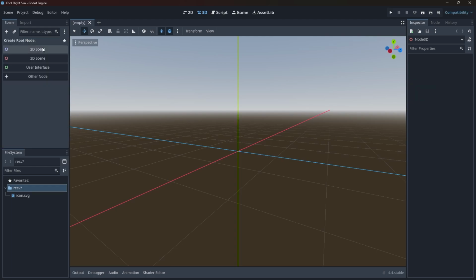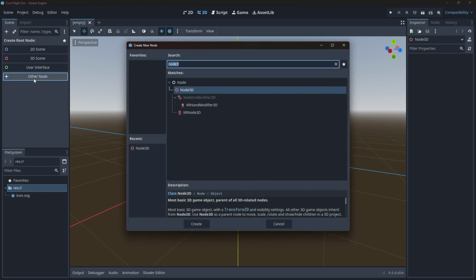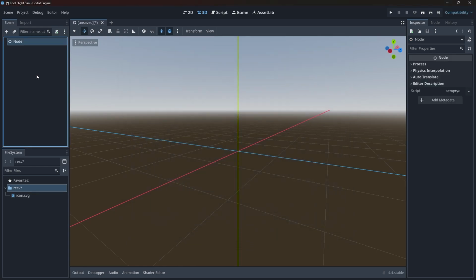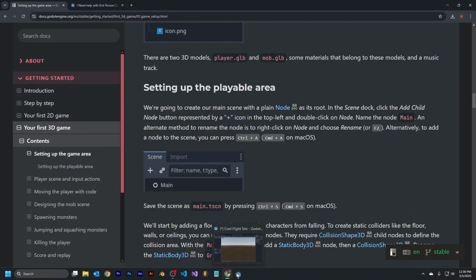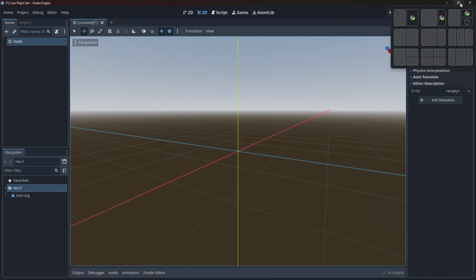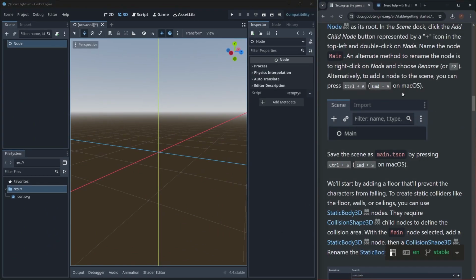Actually, Control Z. Other node. Let's just do node. Boom. And what were we calling it? Oh yeah. Look, do this and do this. All right, we did that. We can call this main. Let's do that.